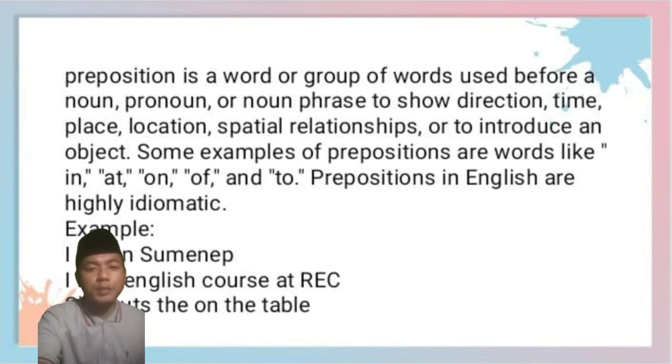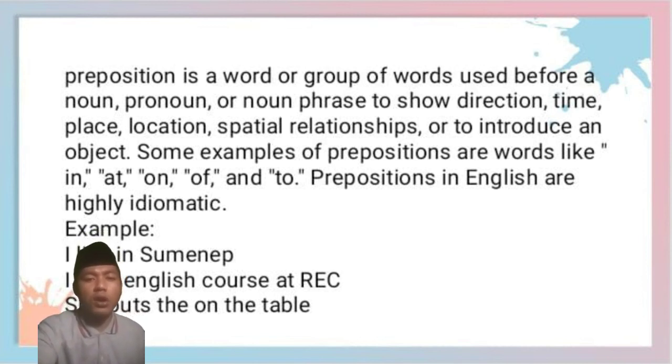The next point is prepositions. What is a preposition itself? A preposition is a word or group of words used before a noun, pronoun, or noun phrase to show direction, time, place, location, spatial relationship, or to introduce an object. Some examples of prepositions are in, on, at, of, and to.